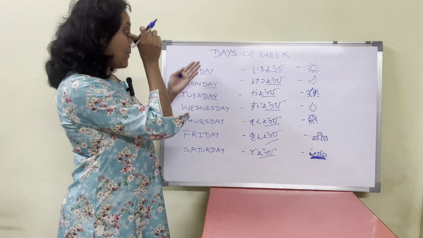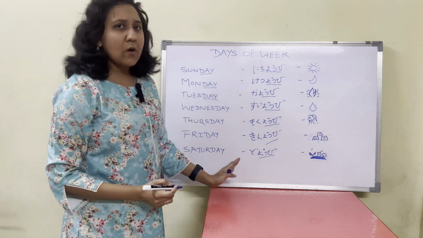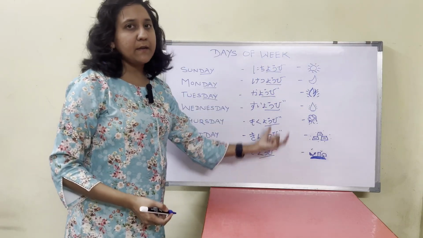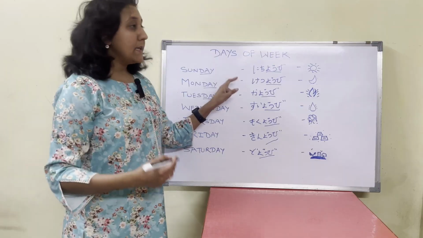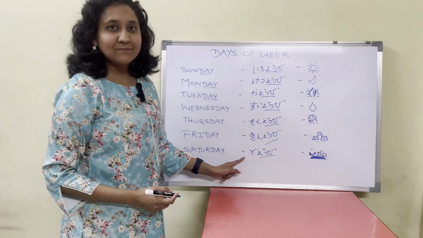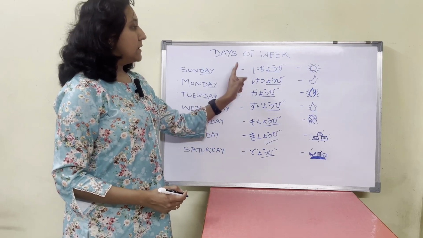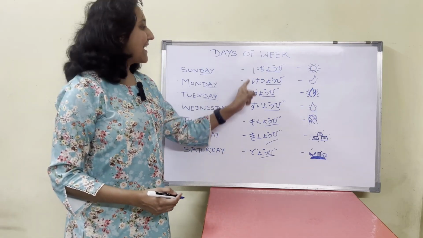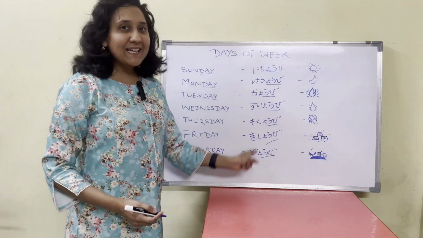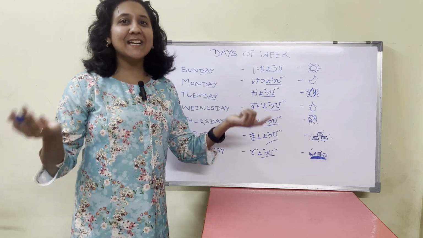Let's go back to days of the week. Let's see if there is a shortcut to remember this. Yes, there is. You don't have to remember the yobi part, you can just add it. The way I remembered it is Ni Ge Kasu Mo Kindo. Ni Ge Kasu Mo Kindo. This is how you can quickly remember all the seven days of the week. Just remember Ni Ge Kasu Mo Kindo and you are done with it.